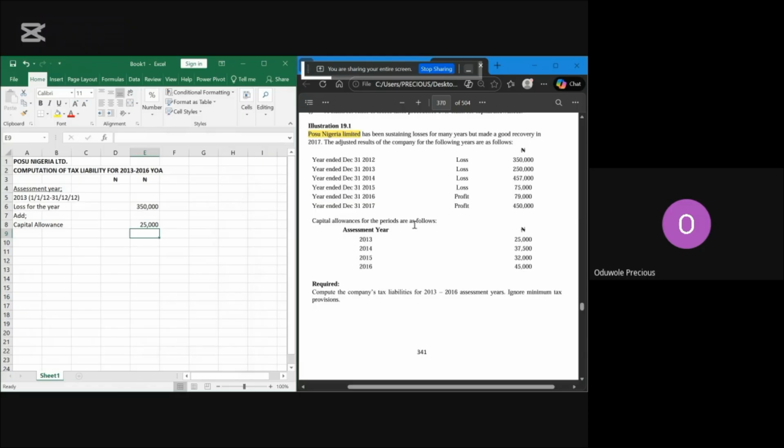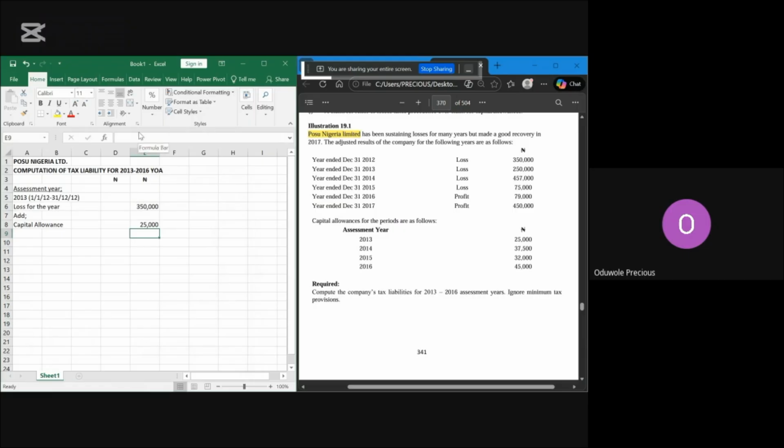The reason is that you've already used PYB to get all these figures, so you cannot use PYB again. Understand? For those that were not in class when we did capital allowance, don't worry, we'll go through it again. So you know the reason why we are using this 25,000, which is for 2013.